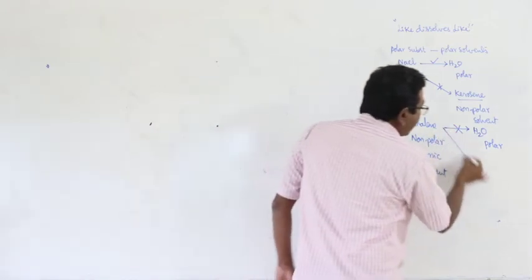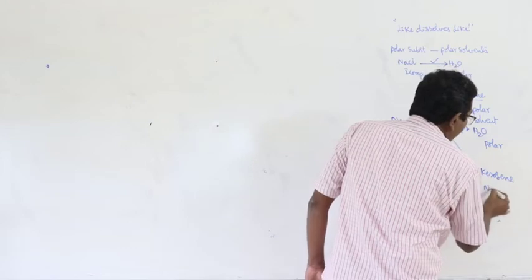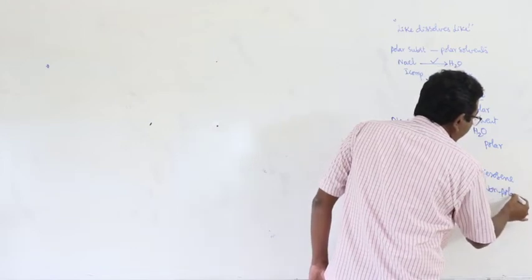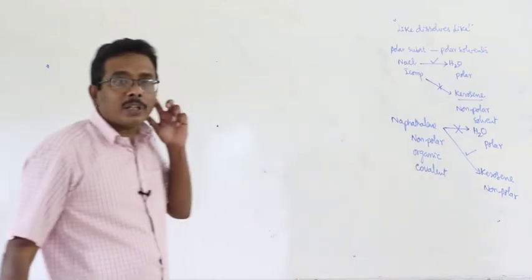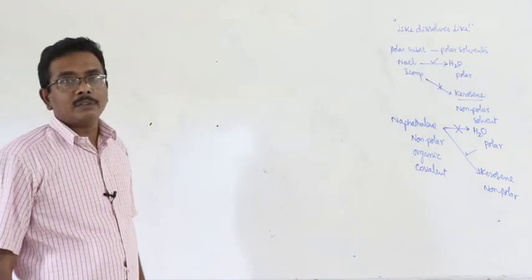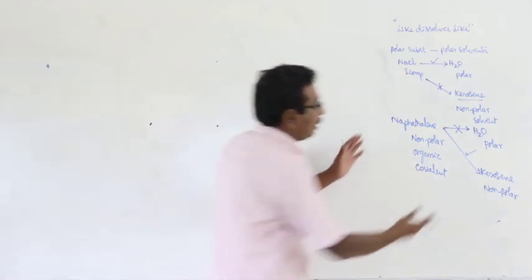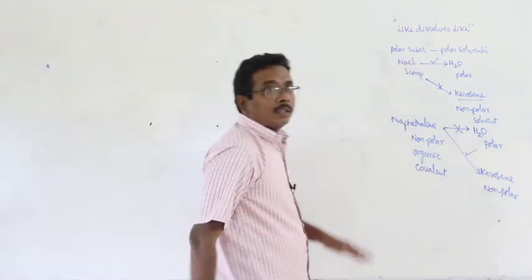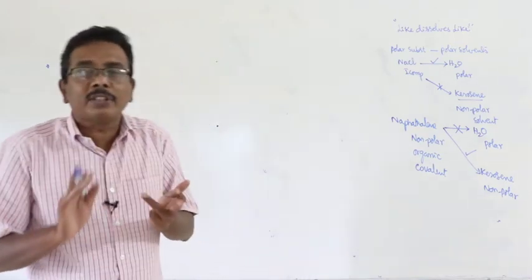Same naphthalene is added to kerosene. This is also a non-polar solvent. Then here naphthalene balls are readily soluble in the kerosene. Why? Both are non-polar. Means non-polar substances are dissolved in only non-polar solvents.